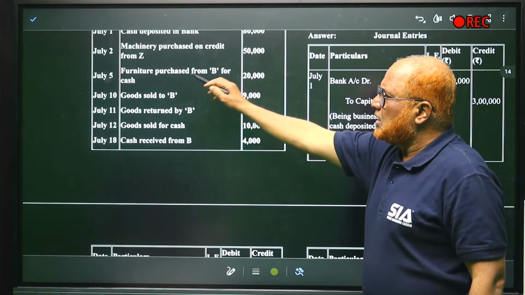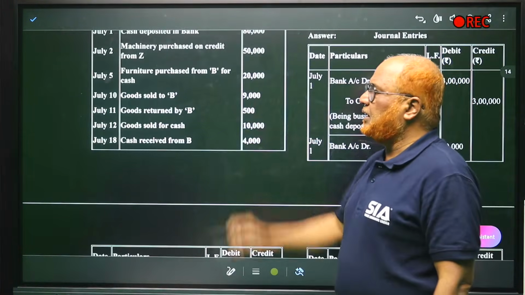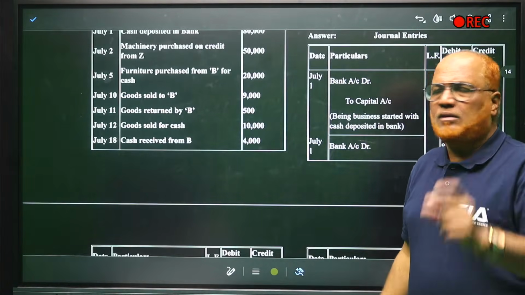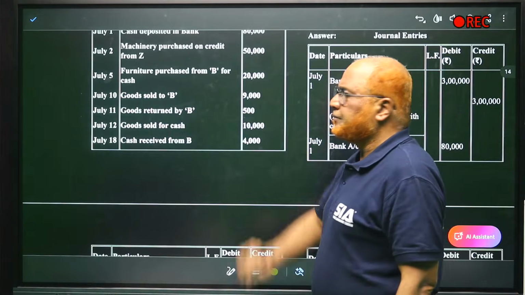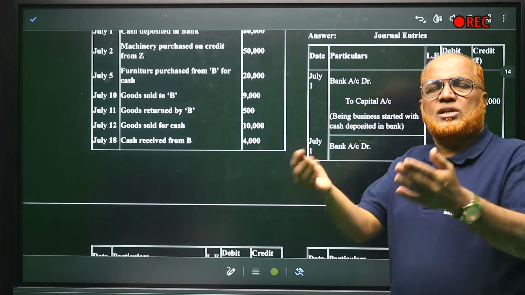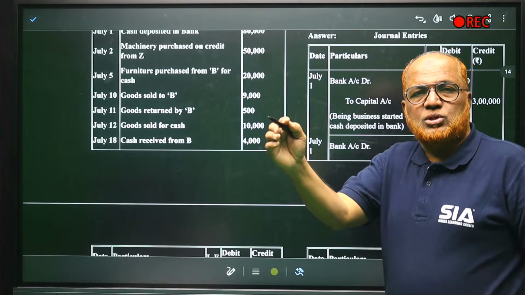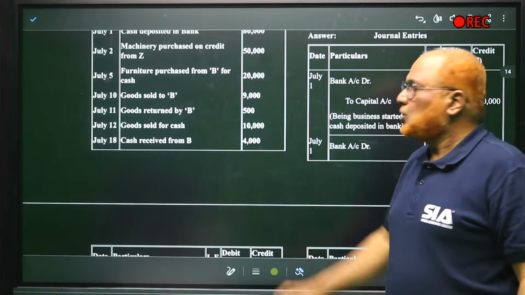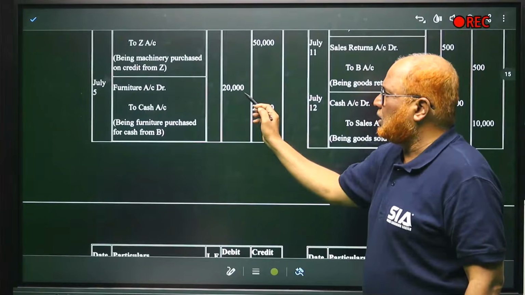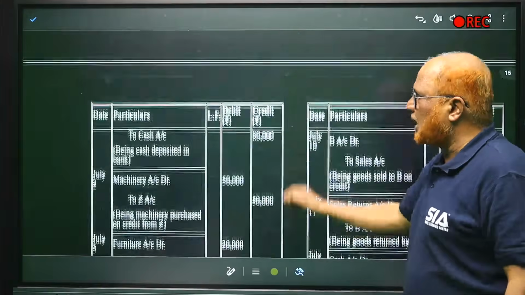Now July 5th. Furniture purchased from B for cash. When cash is paid, we are not concerned with B; we are not concerned with the person. Furniture is coming in, so furniture should be debited, and cash is going out, so cash should be credited. Furniture account debit 20,000, cash account credit 20,000, being furniture purchased for cash.